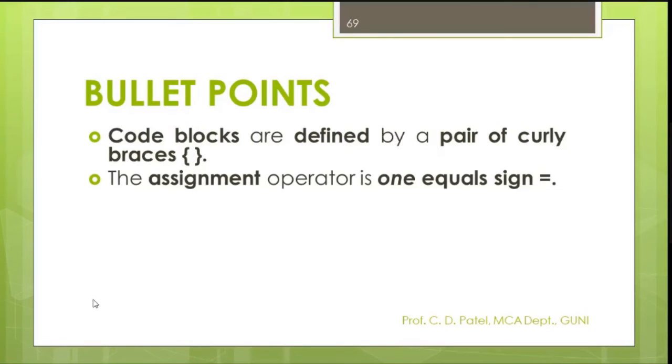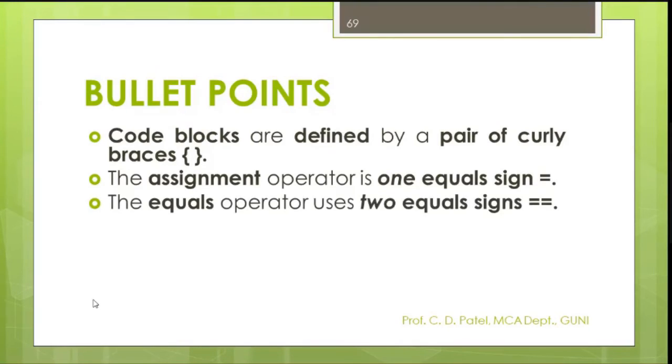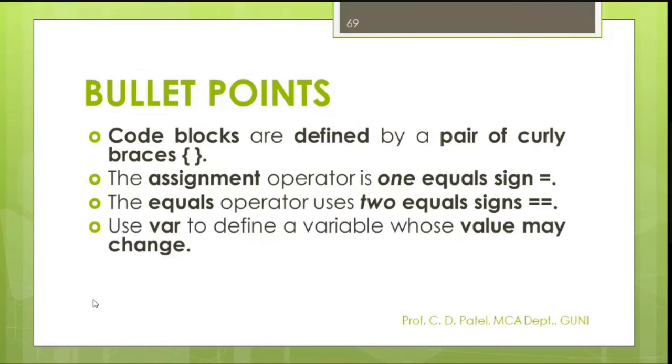You may use the assignment operator, that is called equal sign. Double equal is called the equal operator. This is the difference between assignment and equal operator. Assignment operator is used to assign some value. Equal operator is used to compare.